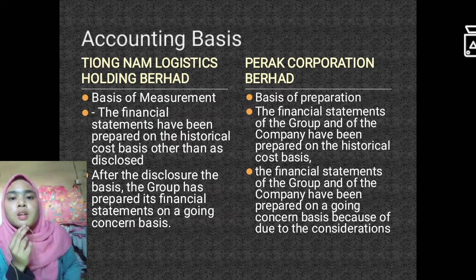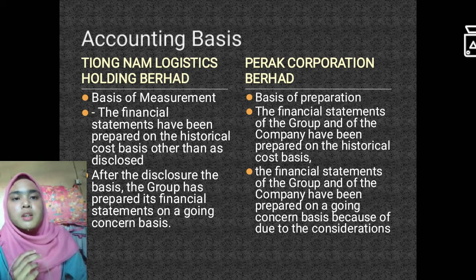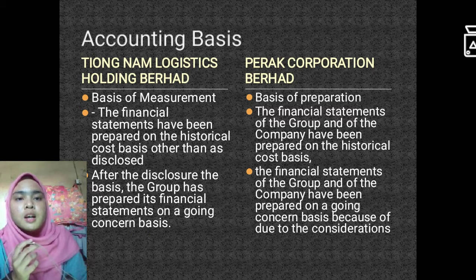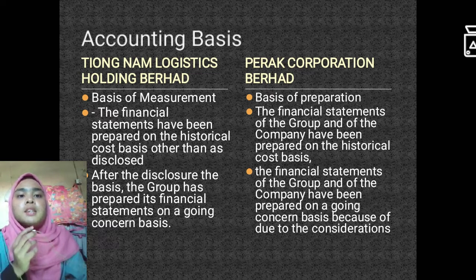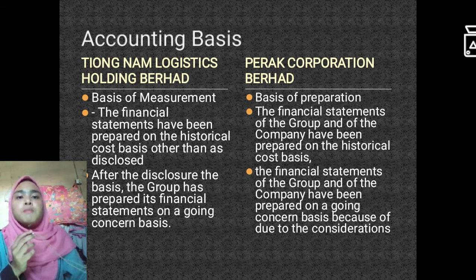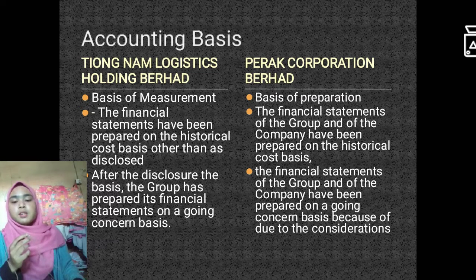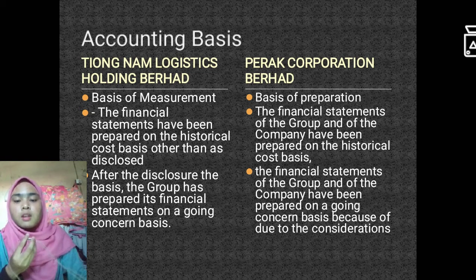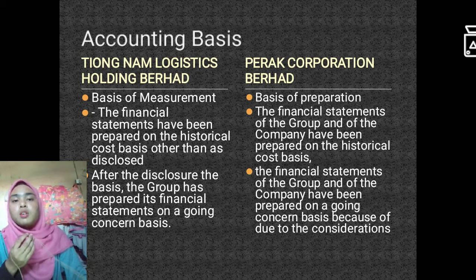For the Tionam, the company uses basis of measurement. The financial statements have been prepared on the historical cost basis, but the method is disclosed, and after this disclosure, the group has prepared its financial statements on a going concern basis. What is a going concern basis? Going concern basis is a concept of accounting that implies that the business entity will continue its operation in the future and will not liquidate or discontinue